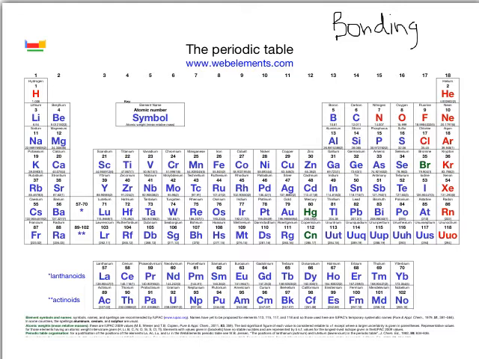So we're going to have a look and see whether we can come up with the rules about bonding, so we can work out what the formulas are for anything. I know that water is H2O, but I equally well know that salt is NaCl, that carbon dioxide is CO2, that potassium oxide is K2O, and magnesium chloride is MgCl2.